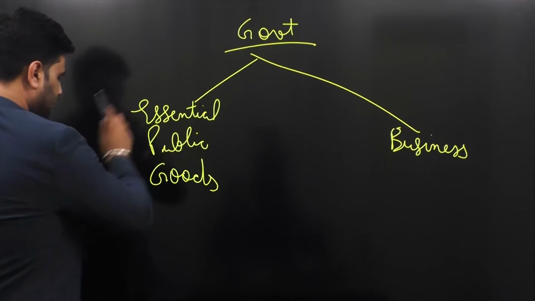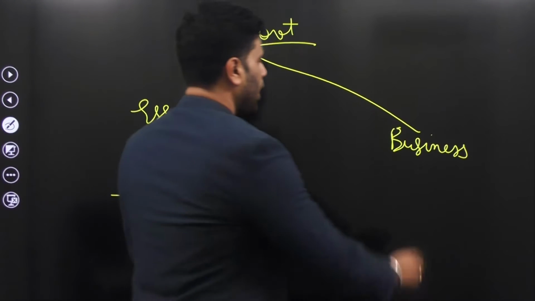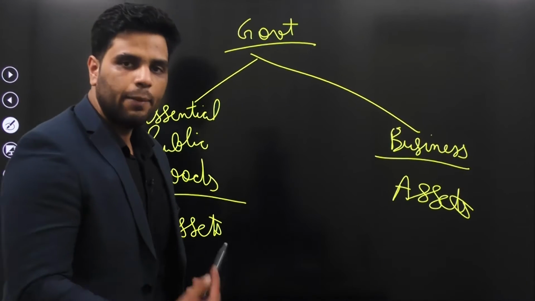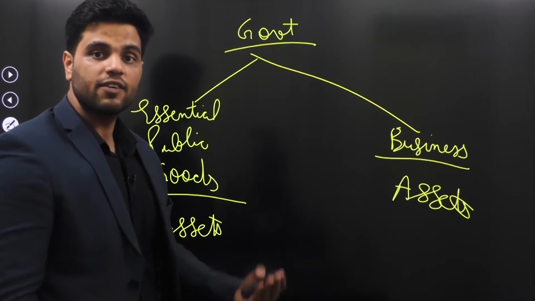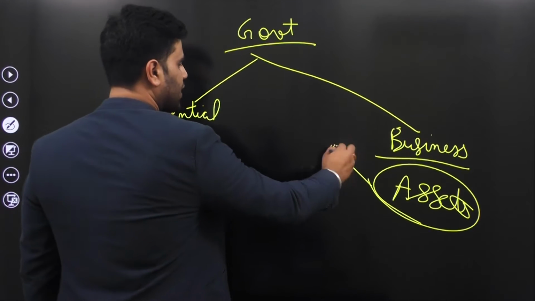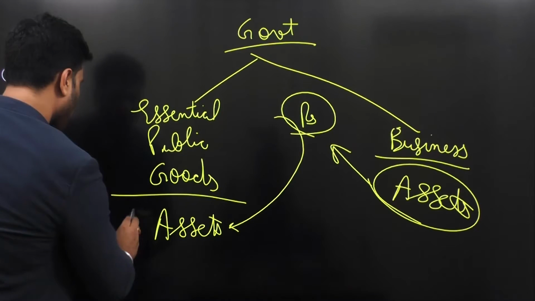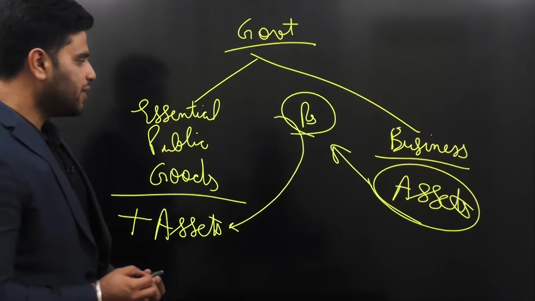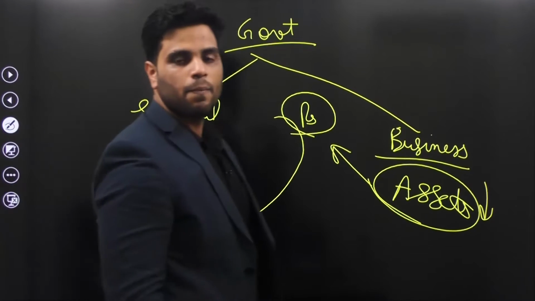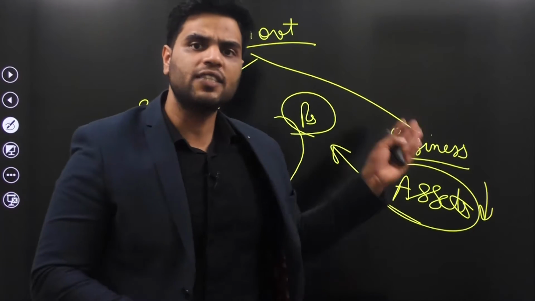Now, to provide essential public goods, government has created certain assets. And for business also, government has created certain assets. Now, what DIPAM does, what government is trying to do through its disinvestment policy, is selling some of these assets. By selling these assets, government is raising some money. And then government is utilizing this money to create more assets. So government is decreasing this category of assets and increasing this category of assets. All right. So in a way, government is actually shifting resources from non-essential to essential.